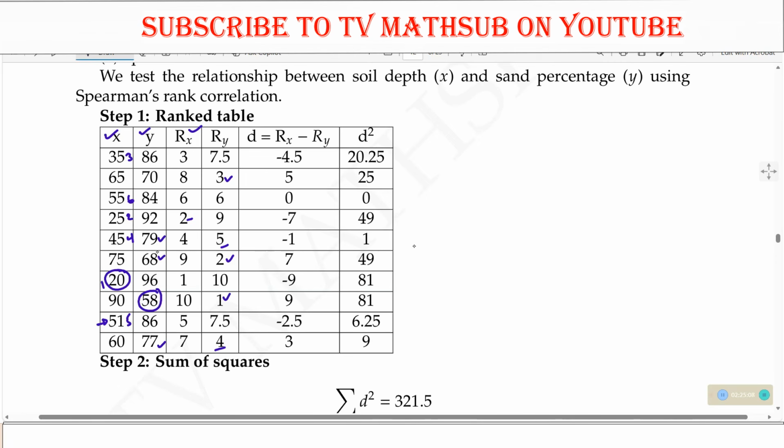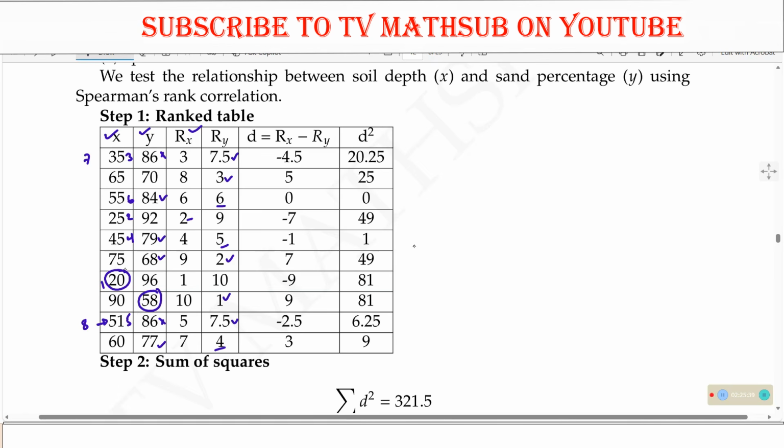Then 84 will be 6. Then 86 here and 86 here. We were on 6, so this will be 7 and this one will be 8. They are the same, so it means this will be 7 plus 8 divided by 2. So we shall get 7.5, 7.5.